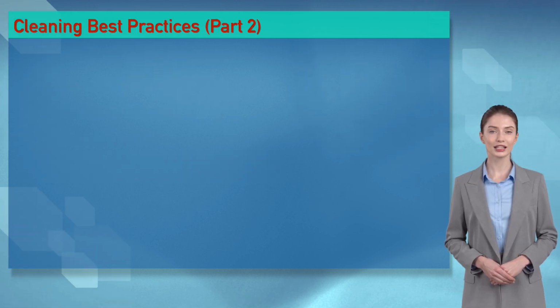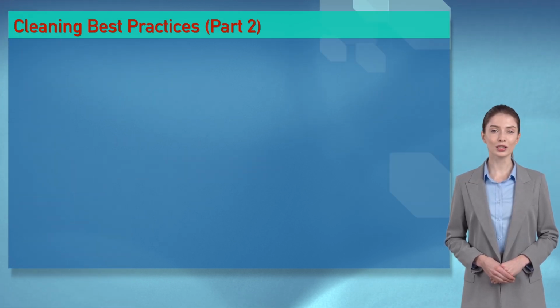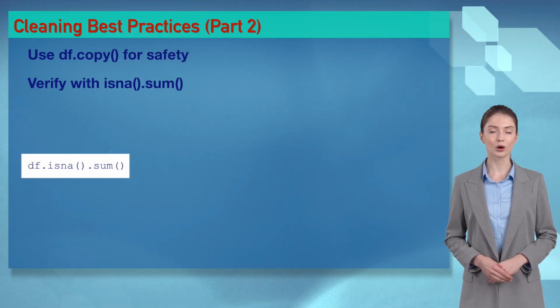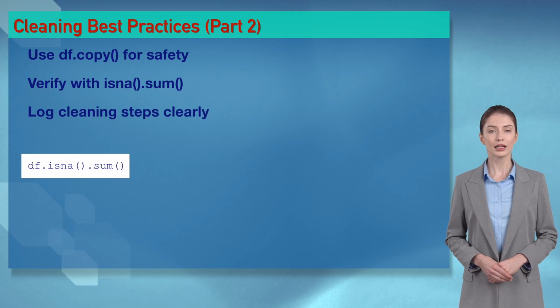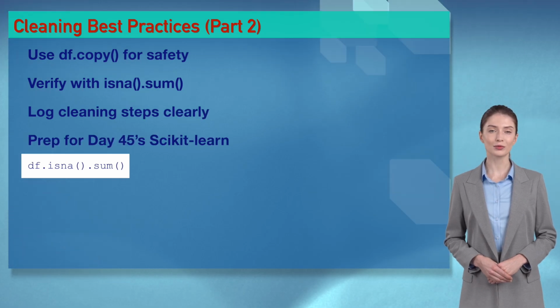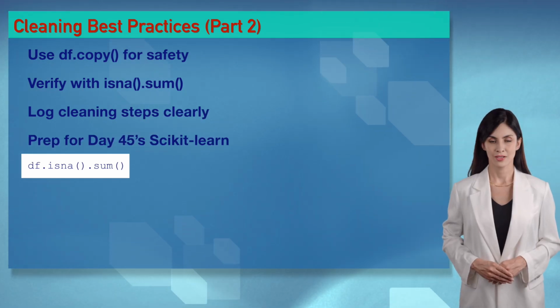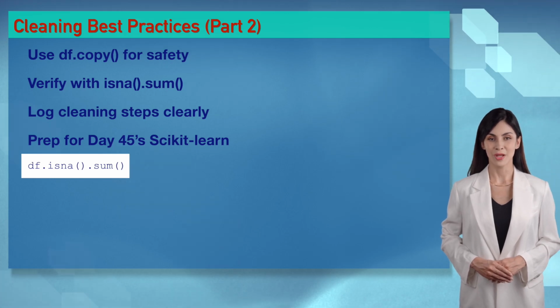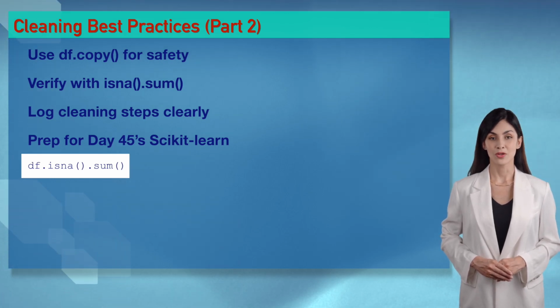Wizards, optimize cleaning with Pandas. Use copy to avoid modifying originals. Verify with df.isna().sum() and log steps for clarity. Clean code powers AI. Optimized code's so sexy, Isabella. Clear cleaning makes AI data irresistible. Practice for Day 45's Scikit-learn, Wizards.